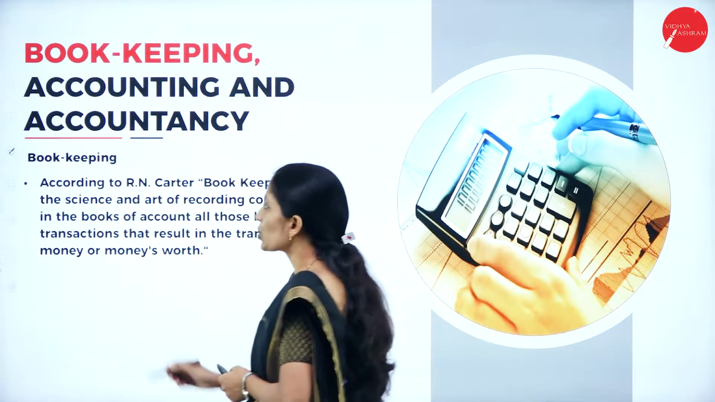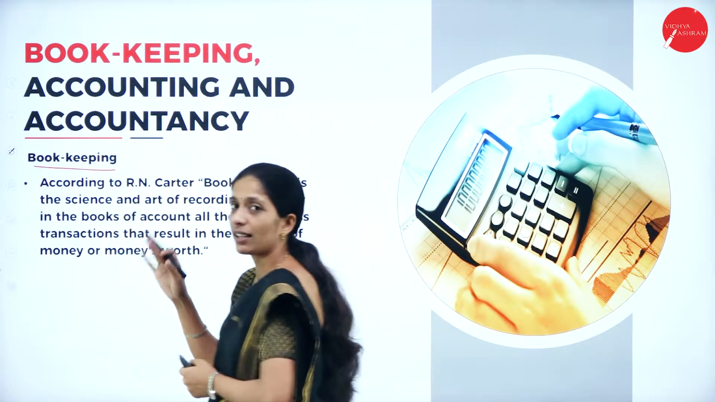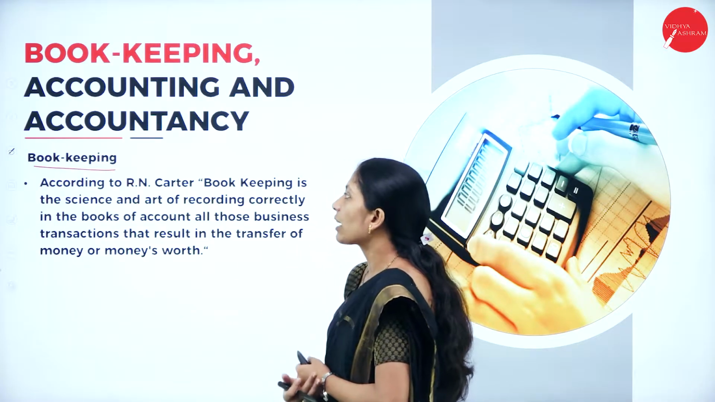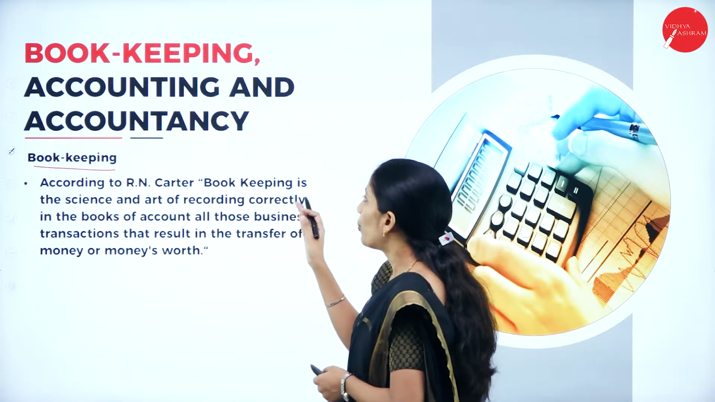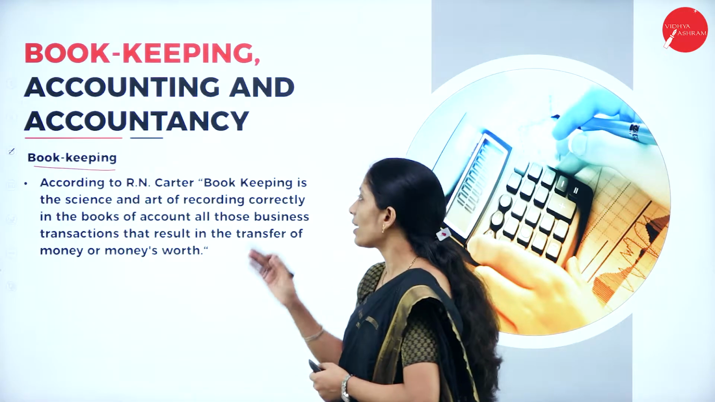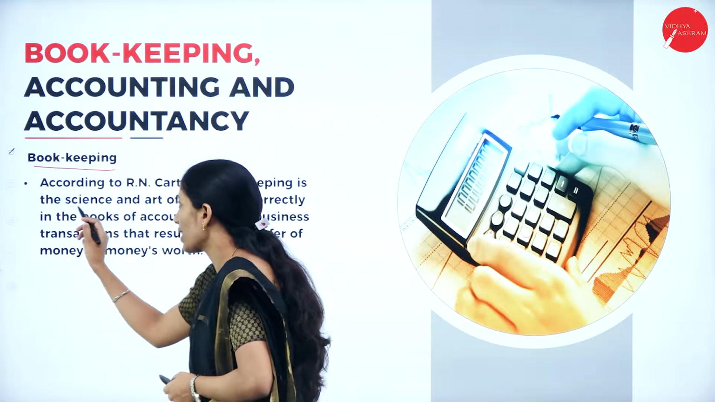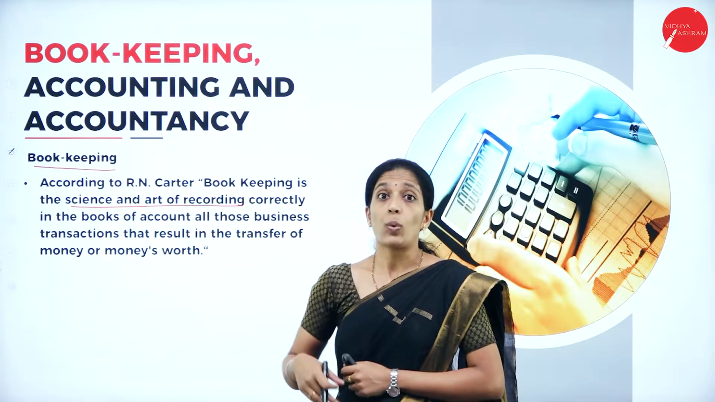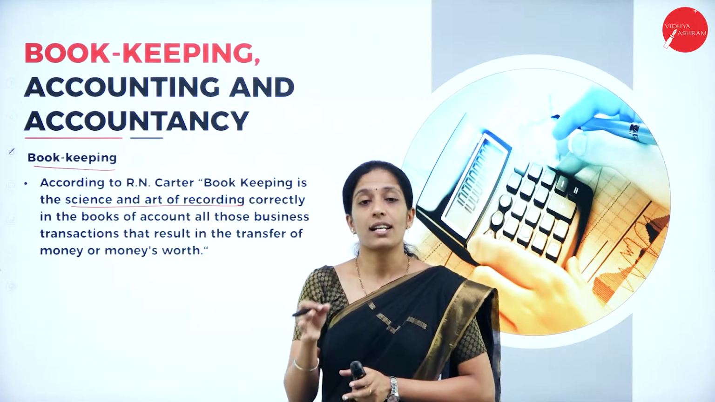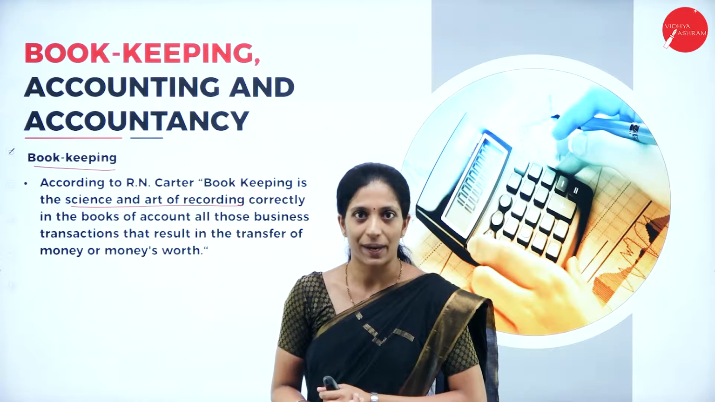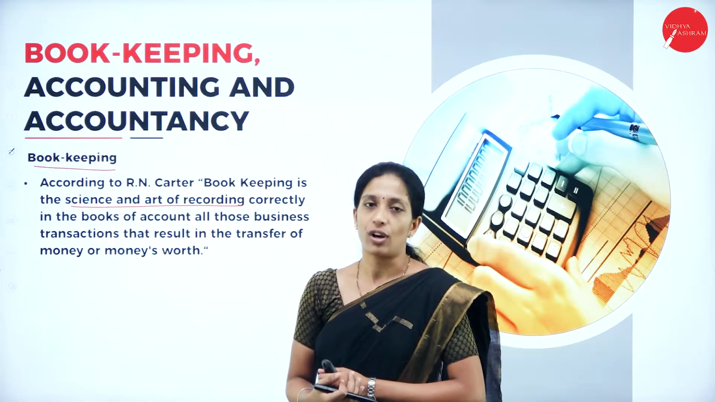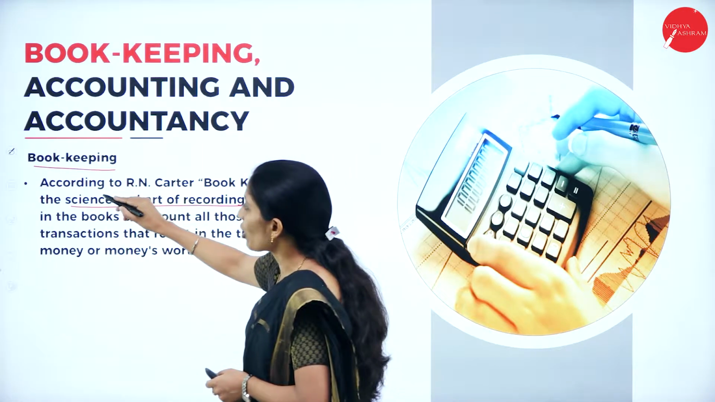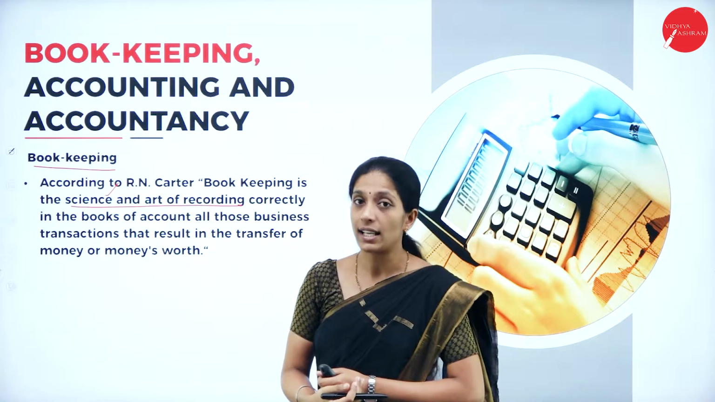Now coming to the first word, that is bookkeeping. So here there is a definition, that is according to R.N. Carter, bookkeeping is a science and art of recording. So what is it? A science as well as an art of recording. Now why is it called a science? Because it includes some theoretical aspect. So it is called a body of knowledge. So bookkeeping is a body of knowledge, so it is called a science.